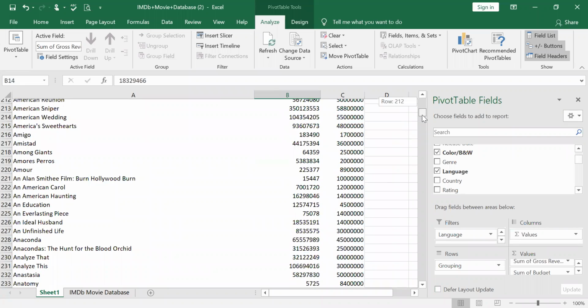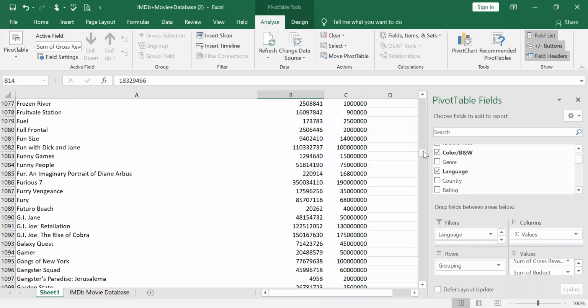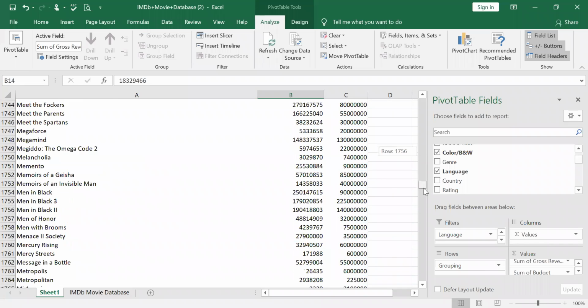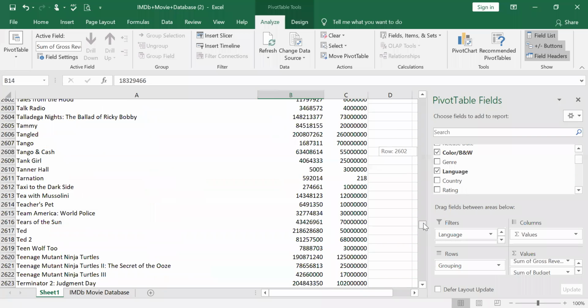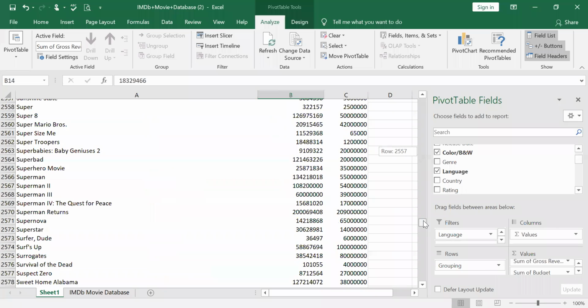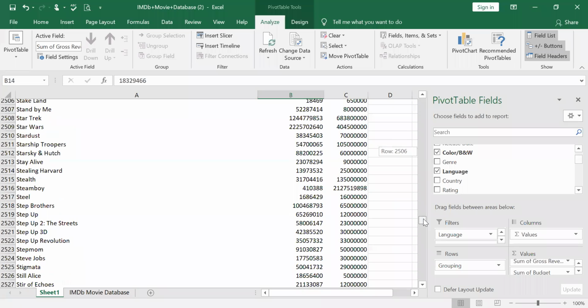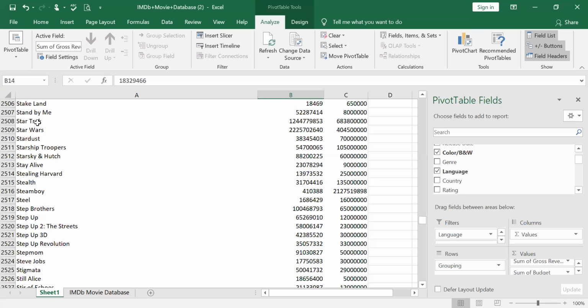When you go to Star, you have Star Trek. None of the Star Trek movies are shown here, and none of the Star Wars movies are shown here, but the subtotal of the gross revenue and the budgets are given.